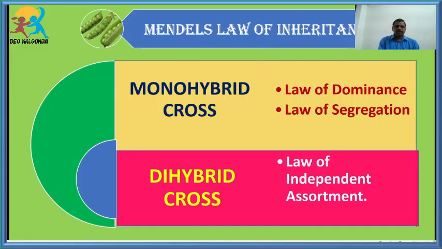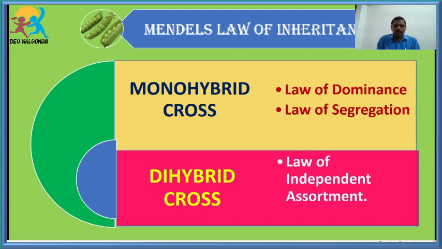And students, after conducting his experiments on monohybrid cross, Gregor John Mendel explained two important laws. One law is called the law of dominance, and the other law is called the law of segregation. And he didn't stop with only one trait.